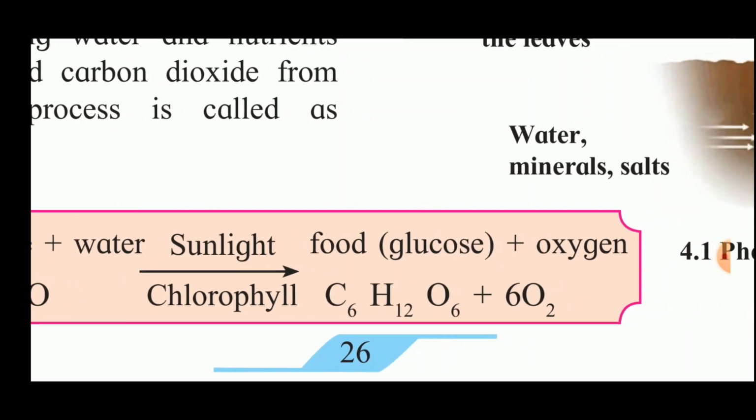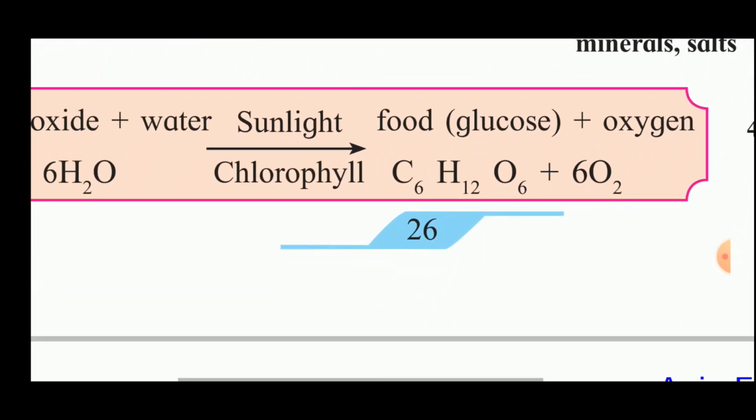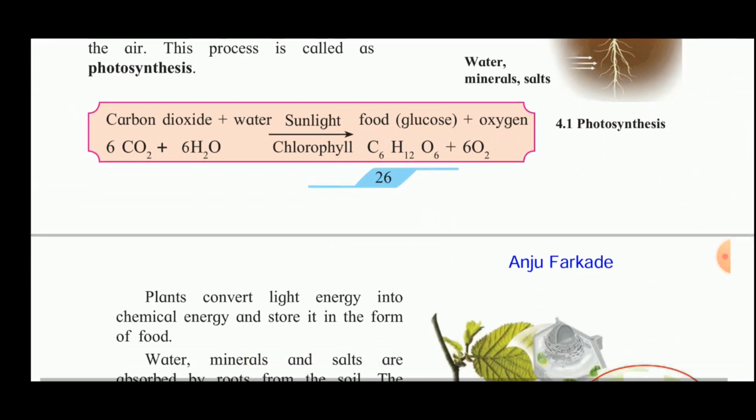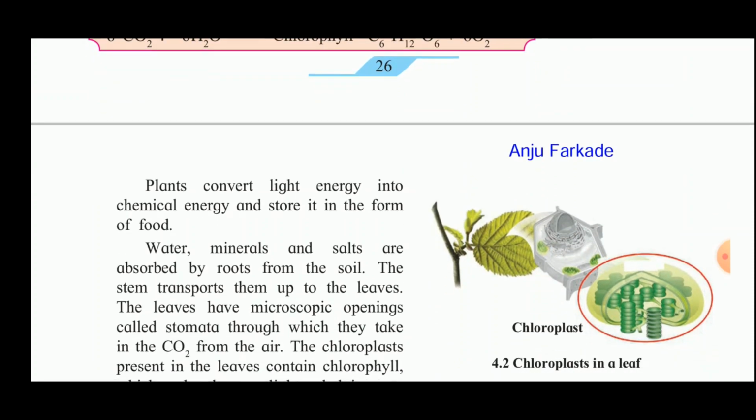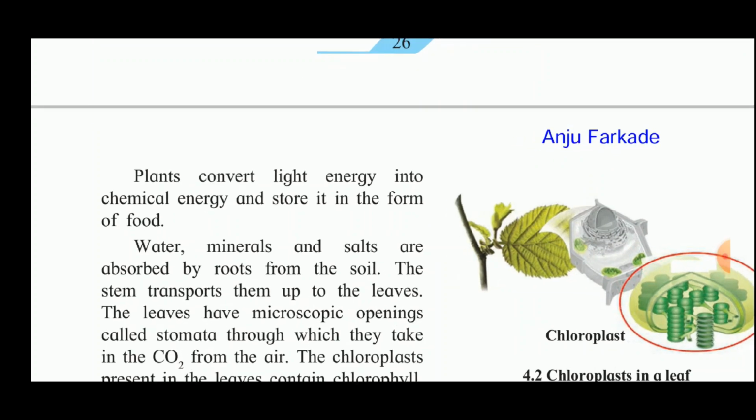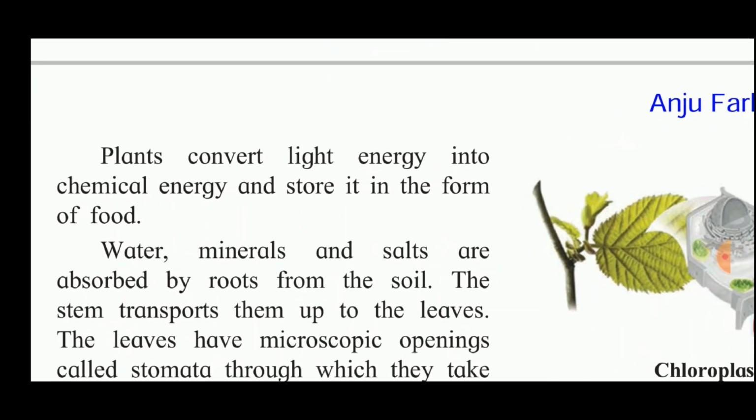Then carbohydrate is produced. So what is the molecular formula for carbohydrate or glucose? C6H12O6 and 6O2. Oxygen is given out. O2 is the molecular formula of oxygen. Now these plants convert light energy into chemical energy and store it in the form of food. So photosynthesis means what? In photosynthesis, what happens? Plants convert light energy into chemical energy and store it in the form of food.